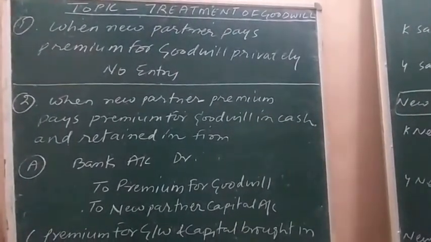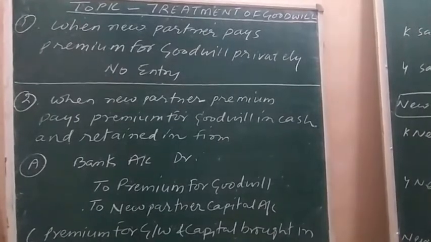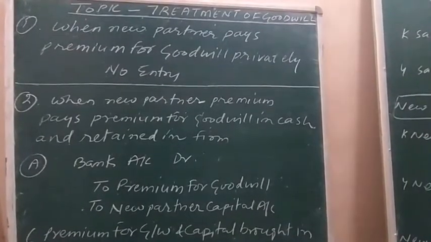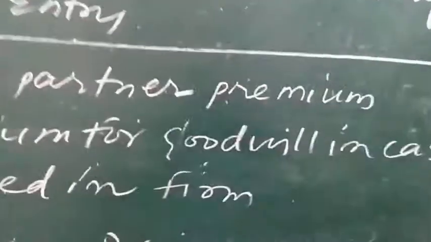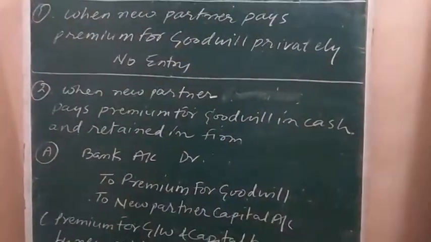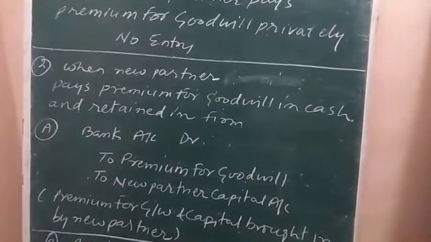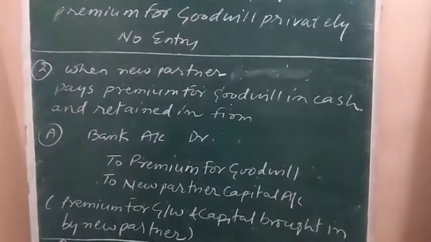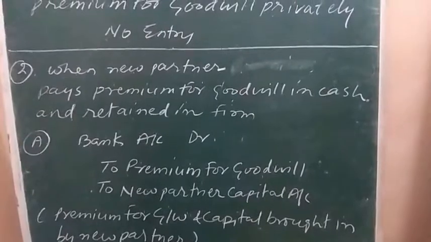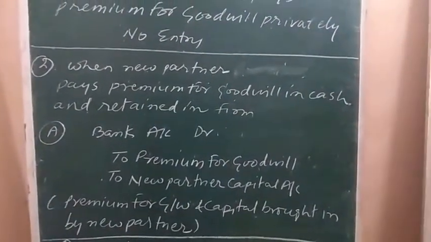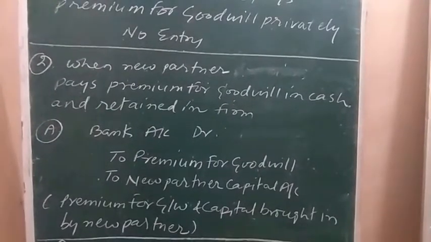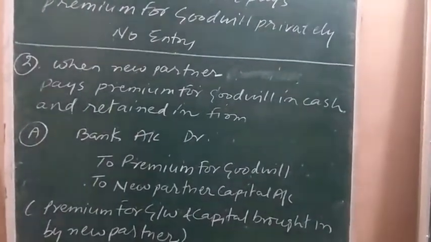Second case, when new partner pays premium for goodwill in cash and retained within the firm. Assume one more thing brought in by the partner, that is capital. The goodwill amount is brought in by the new partner and that is retained, that is kept within the firm. Then what is the entry?